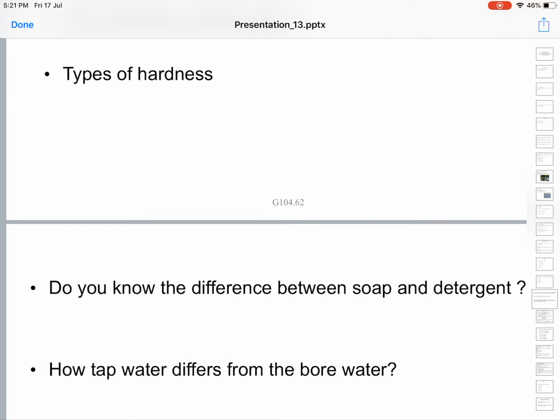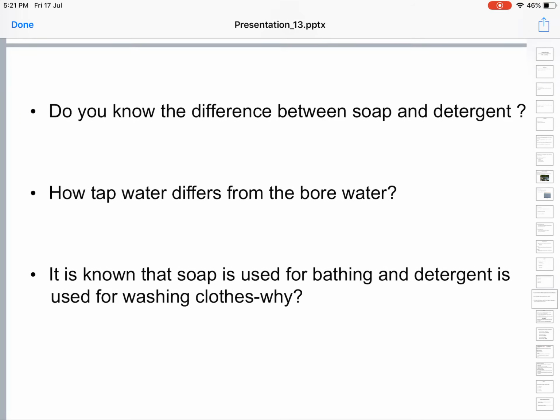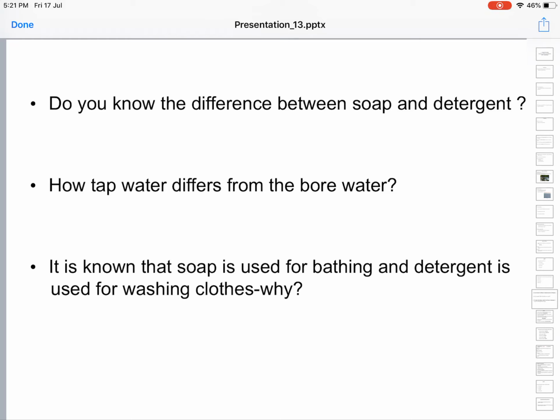Soaps and detergents are most commonly used for cleansing purposes. Can you tell the difference between them? That's the first question. Next, how does tap water differ from bore water? Have you ever thought of these things?